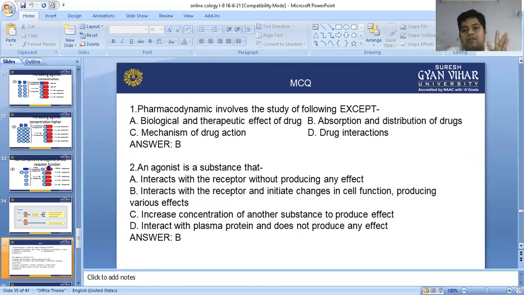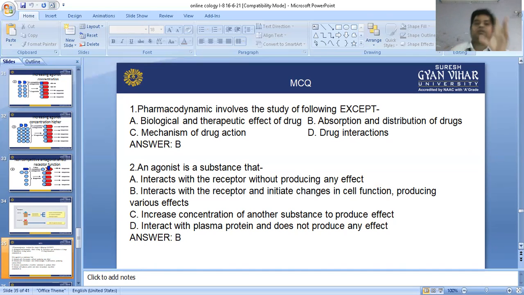If the drug binds with the receptor but is unable to change the conformation of the receptor, that is called an antagonist. And third, if the drug binds with the receptor and changes the conformation only slightly, it is called a partial agonist. And apart from that, we have discussed competitive antagonists and non-competitive types of antagonist.